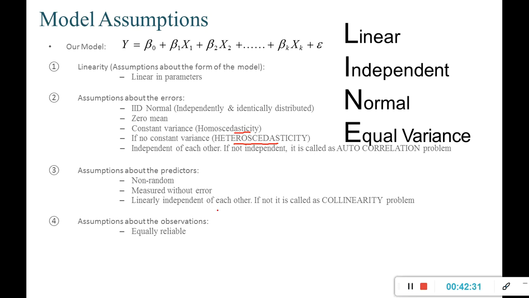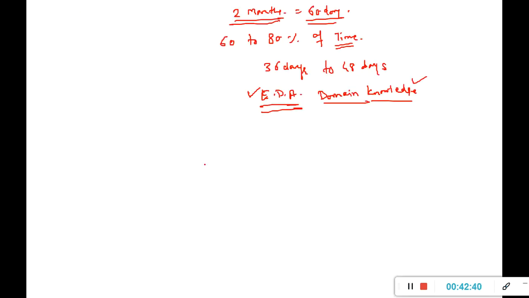Now once this is done, let us understand how our model will look. When we write a simple linear regression, we were discussing the equation of a line.